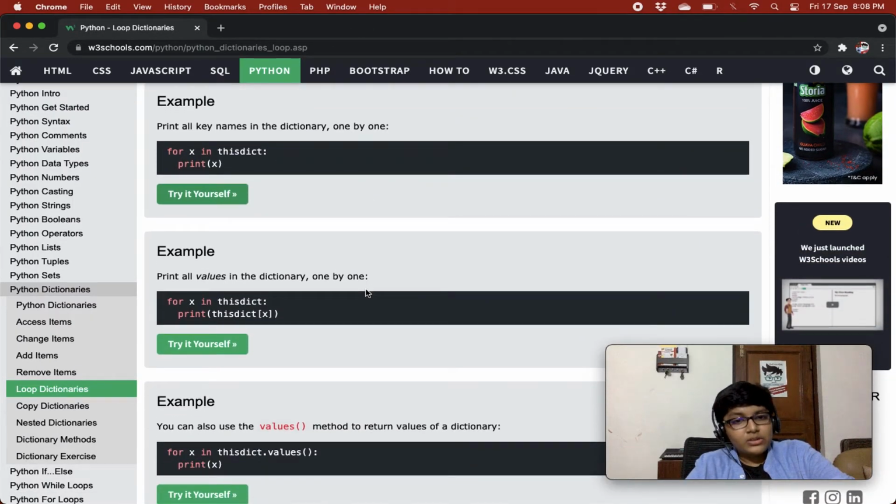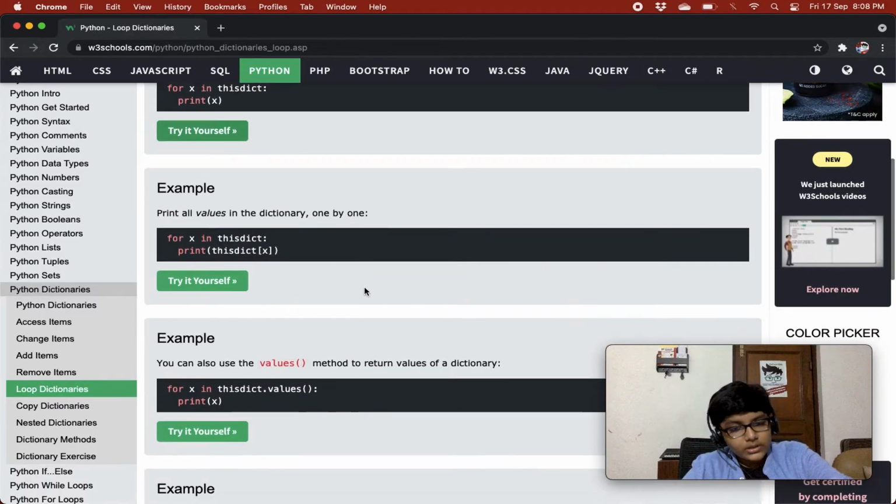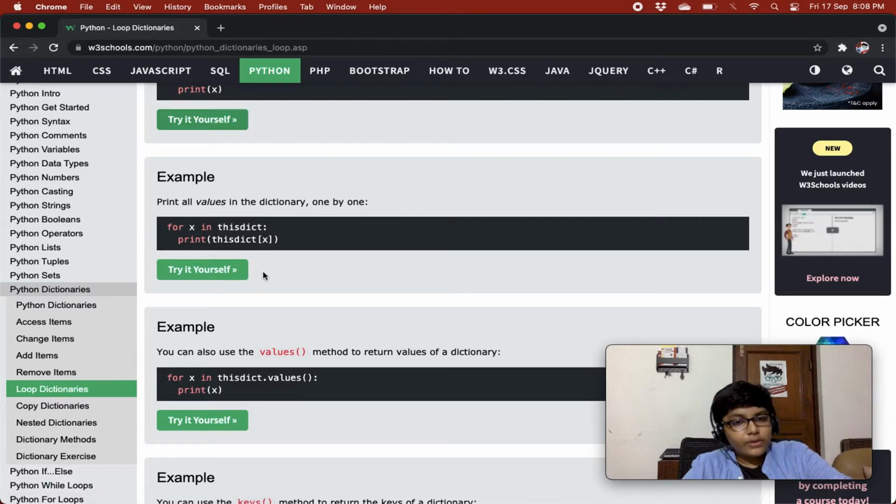Print all values in the dictionary one by one. So if you want to print the values, you can do it like this. You are doing for X in this dict, so now we have the keys of that dictionary. Then you can do print this dict X, so you know how to access items, right? You give a key in the square brackets to access its value, right?